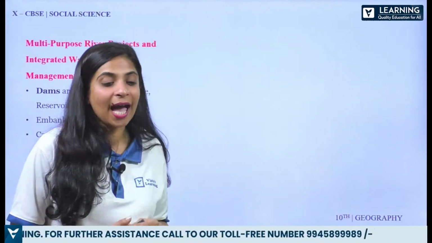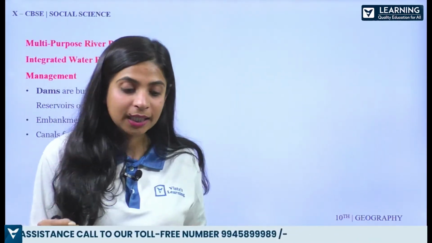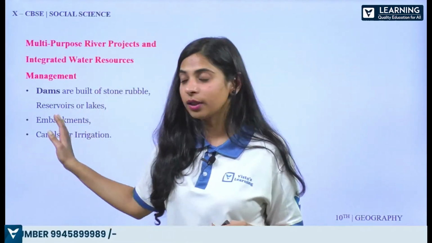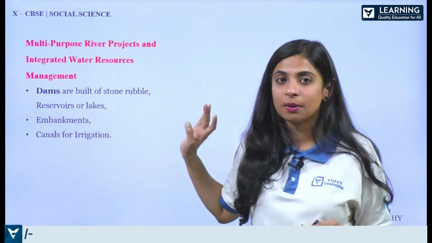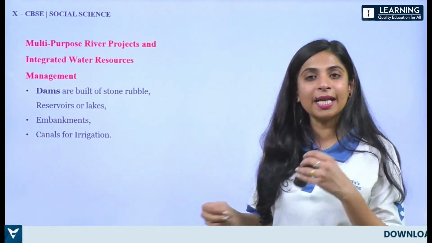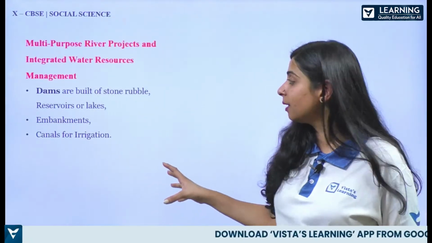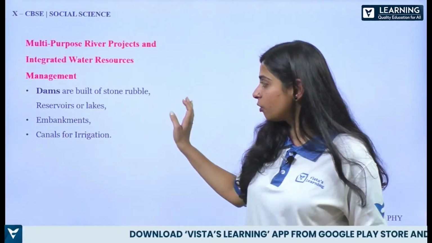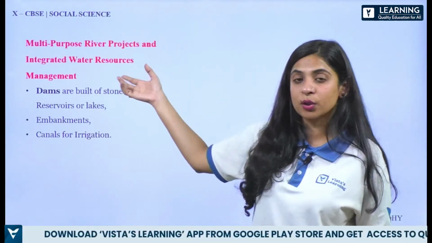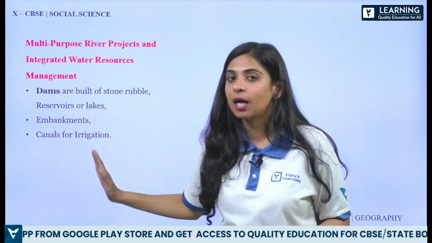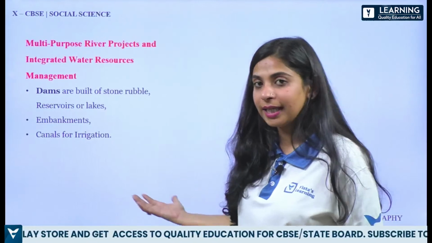Now after that we have the next topic, which is multi-purpose river projects and integrated water management. Now this is very important. One question surely you are getting from dams. It can be in any form, it can be of any weightage, but dams do come. So dams are built of stone, rubble, reservoirs or lakes, if they ask you what are dams. Then embankments and canals for irrigation are some other projects, how they are getting water.